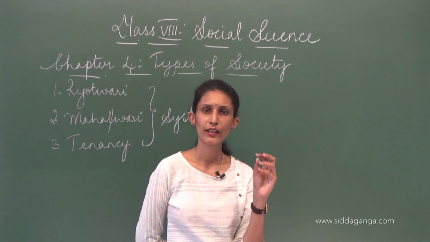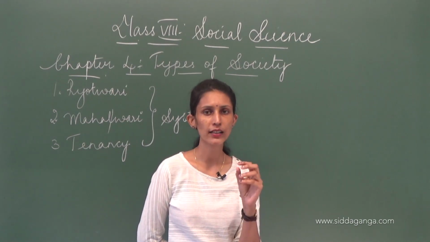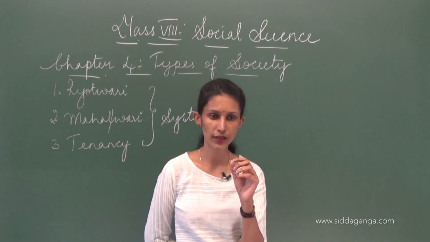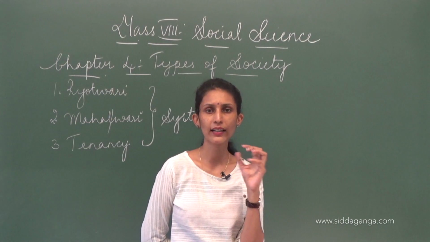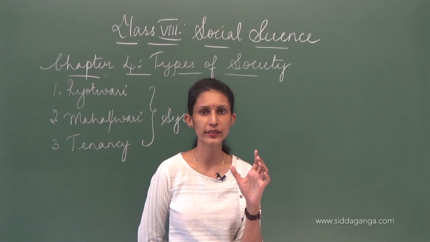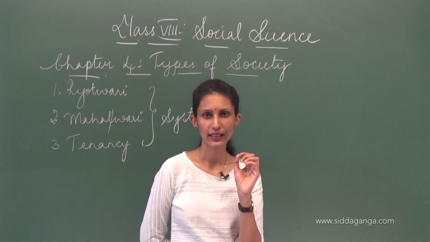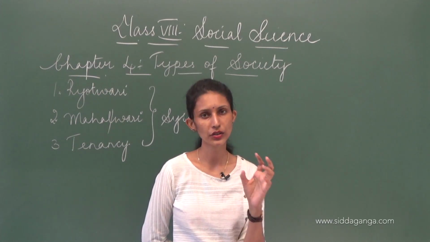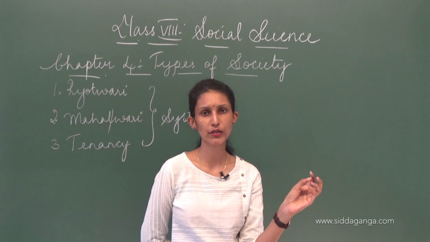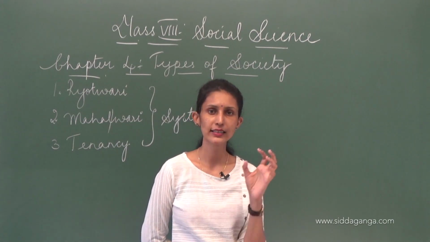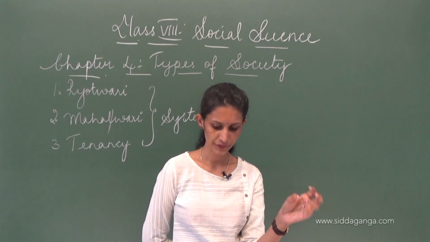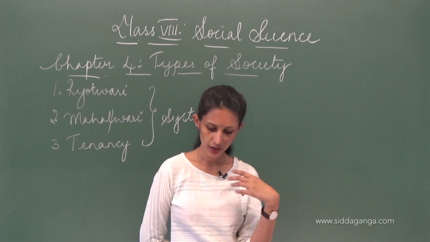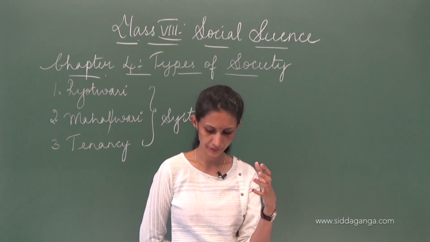That is why a few of the owners of these mahals were given the responsibility to collect taxes and supervise things. That is the Mahalwari system.